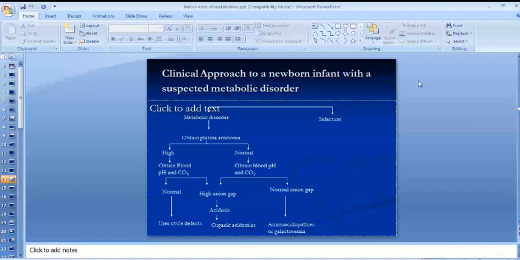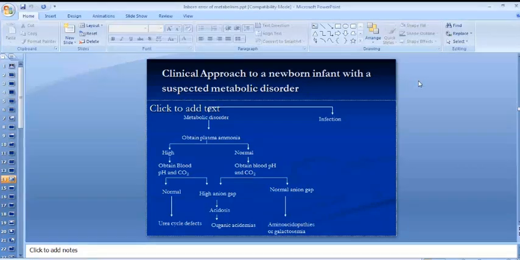Once you have obtained plasma ammonia levels, you will do the ABGs, that is arterial blood gases. And on the basis of the ABG report, we divide the metabolic disorders into three main categories. This is a very important slide, and this is the slide that will really help you till your postgraduate level. For suspected metabolic disorders, you will do the ammonia levels. If the serum ammonia levels are high, then you will go for ABGs. If the serum ammonia levels are normal, even then you will go for ABGs. And on the basis of the ammonia results and the ABG results, you will see three important things.